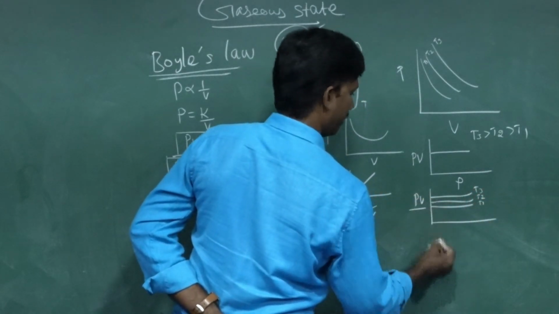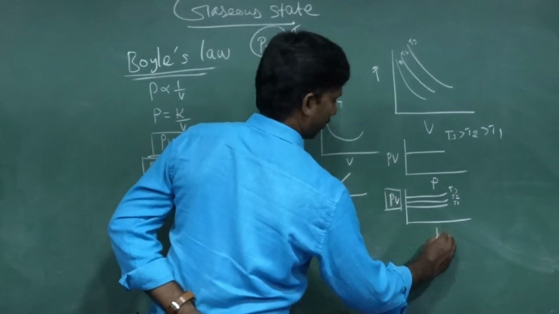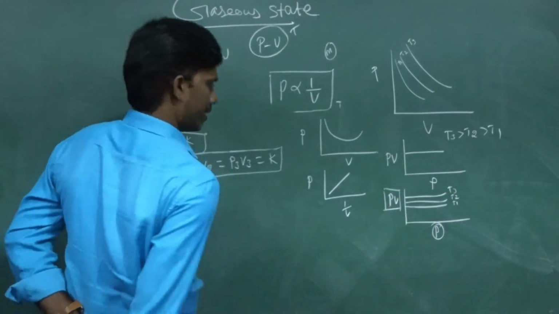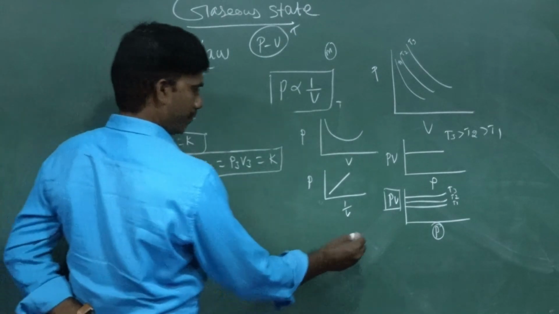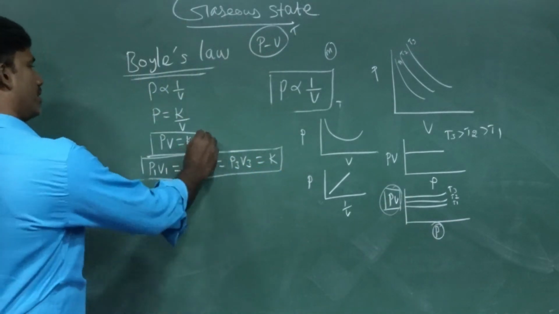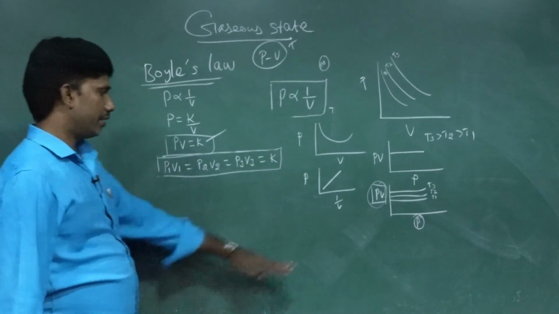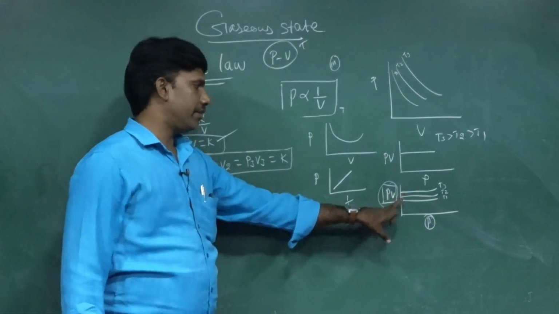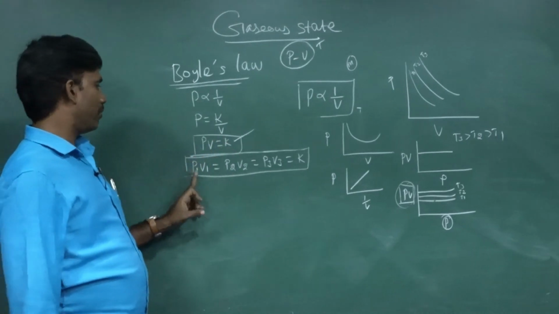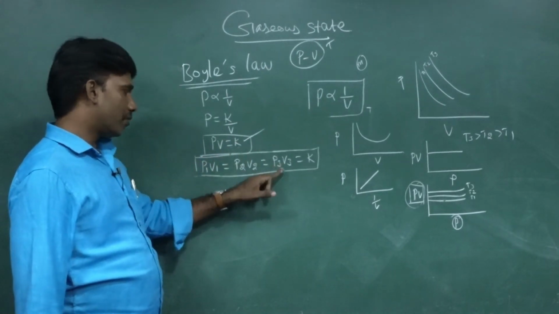Sir, what does this imply? Whatever the pressure, the product of pressure and volume is always constant. That is the meaning of this graph. It never changes. That's why PV equals K, or P1 V1 equals P2 V2, equals P3 V3.